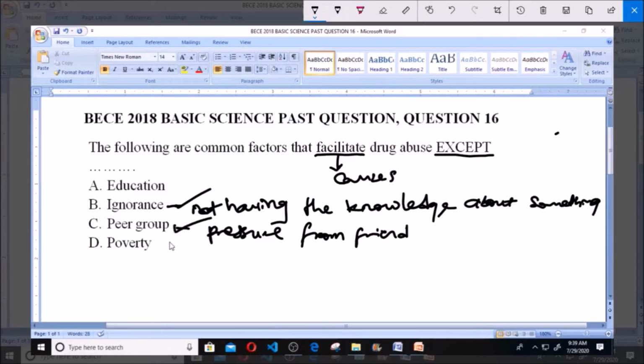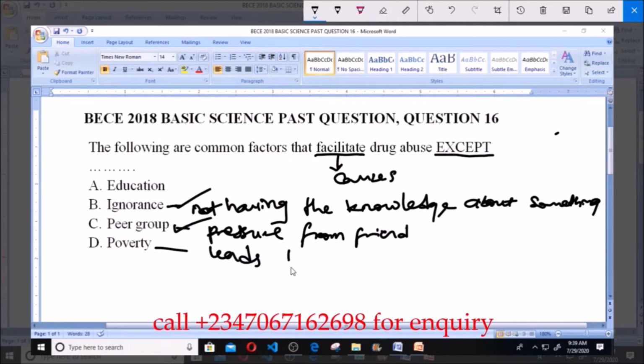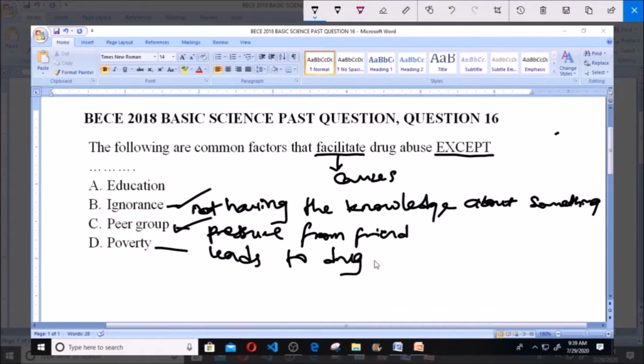Now D here says poverty. Like we know today, poverty leads to drug abuse. And how does poverty lead to drug abuse? Because some people are looking for a means to take their mind off their suffering, and because of this, they go into drug abuse so that they can feel high and not worry about anything. So poverty leads to drug abuse.